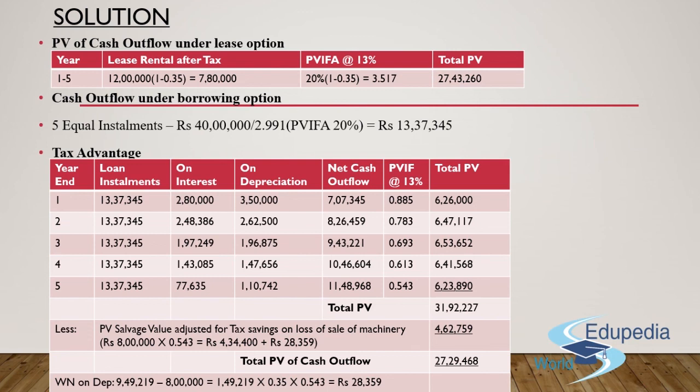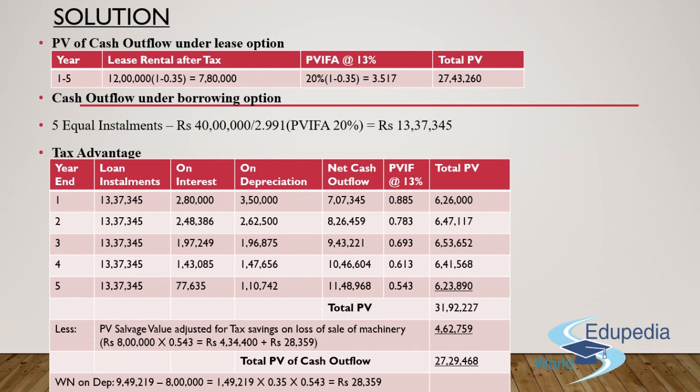Now, coming to the cash flow option under borrowing. Borrowing simply says, guys, we are supposed to make the installment amount with respect to the principal, which is 40 lakh. 40 lakh was the cost of the machine. Now, I'll have to divide it by the present value interest rate factor annuity at 20%, which comes out to be 2.991 for 5 installments, that is for 5 years. Herein, you'll get that we are supposed to make an equal installment amount of 13,37,345 rupees for each year.